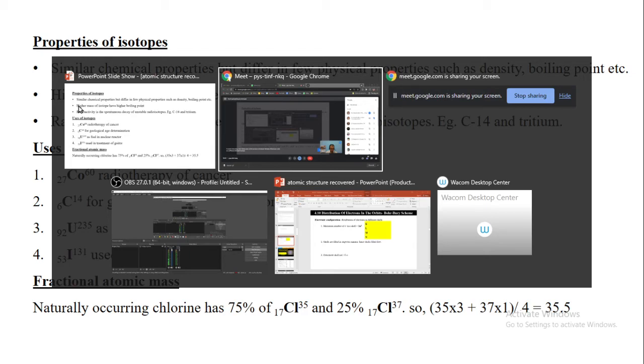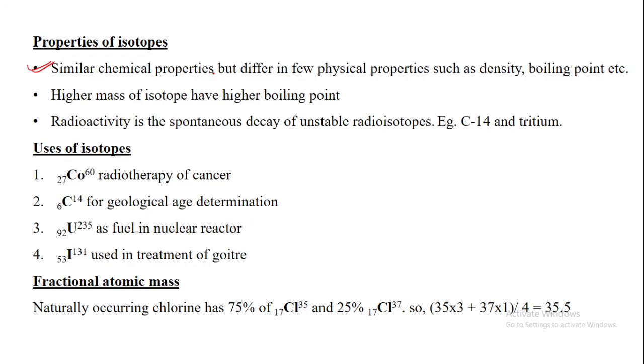Why do isotopes have similar chemical properties? Because the electronic configuration is the same. Chemical properties depend on the valence electrons. The isotopes' atomic number is the same, so the electronic configuration will be the same, the valence electrons will be the same.